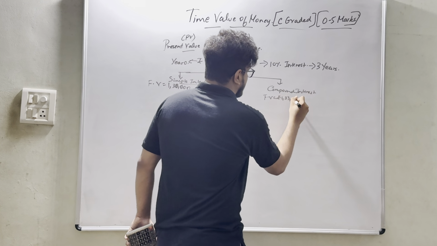So in these cases, we have some formulas with regard to how to calculate future value. In the earlier example, we had already calculated future value. So let's consider that same example and arrive at the formula. Okay.